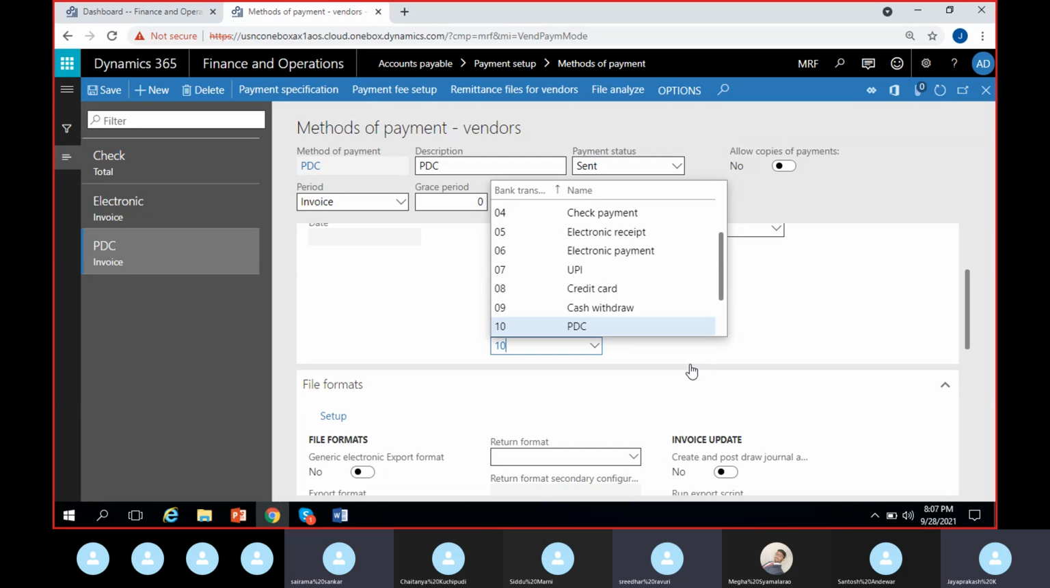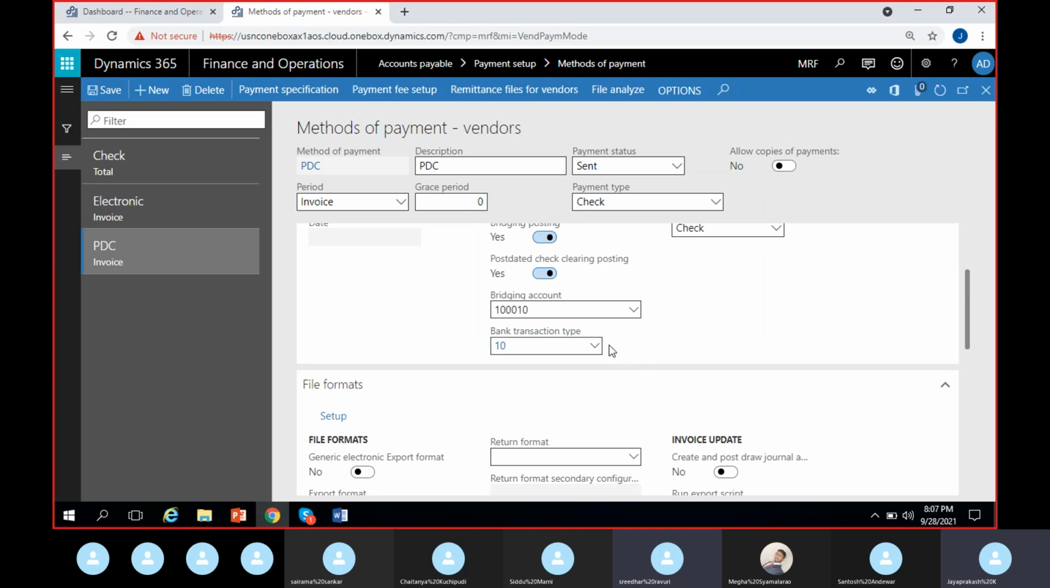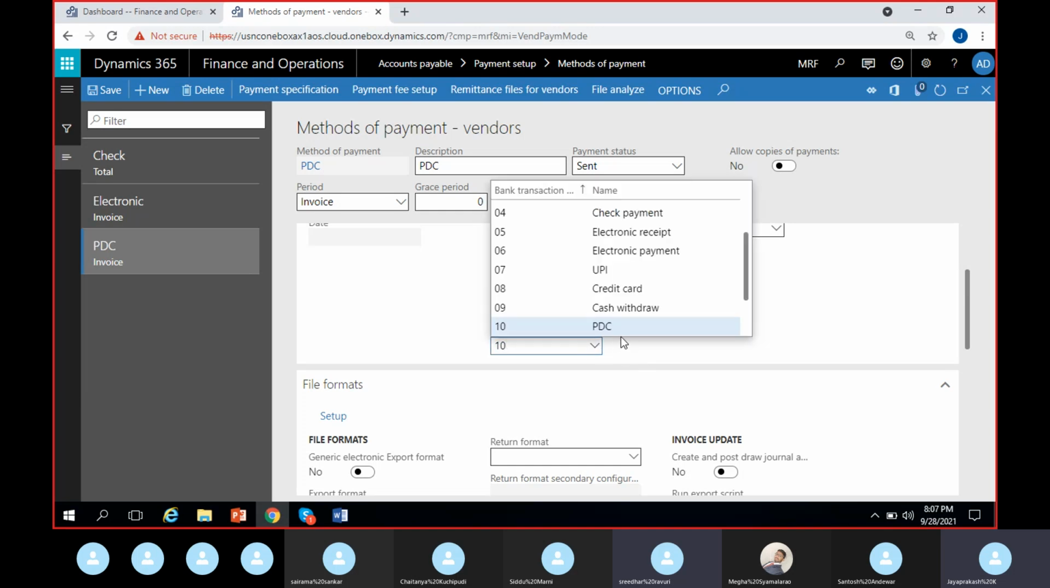We have given bank transaction types. Correct. We have created bank transaction types in the cash and bank management module. So for every transaction that we record, we normally give what kind of transaction it is. So we have the list of transactions we have done: check payment, check deposit, electronic receipt, or electronic payment. So for post dated checks, I have given it as bank transaction type as 10.